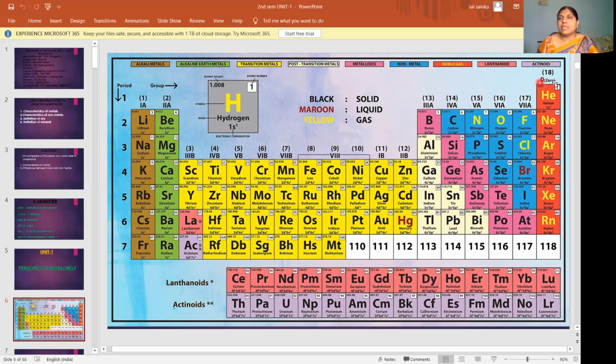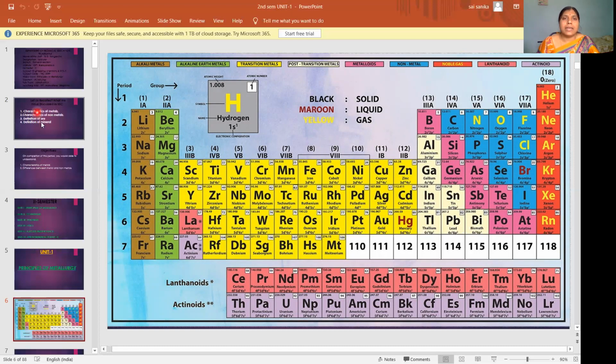Elements which gain electrons, form negatively charged particles and form acidic oxides are called non-metals. Examples of metals: sodium, magnesium, potassium. Examples of non-metals: oxygen, sulfur, selenium, bromine.